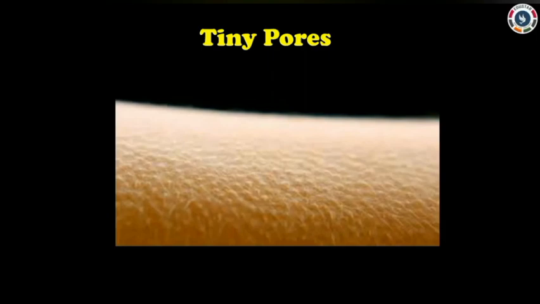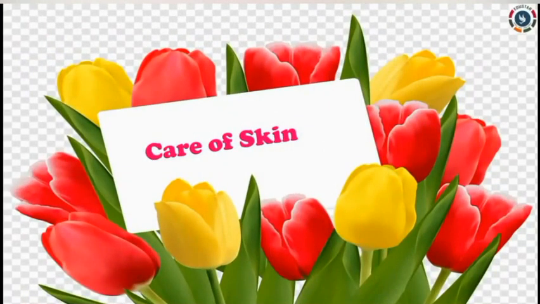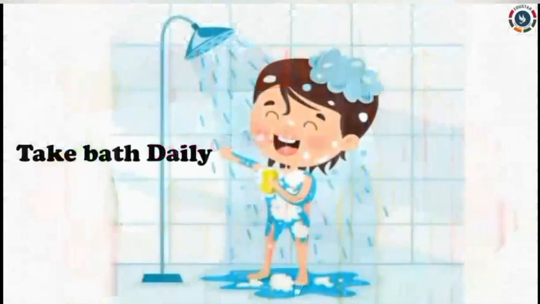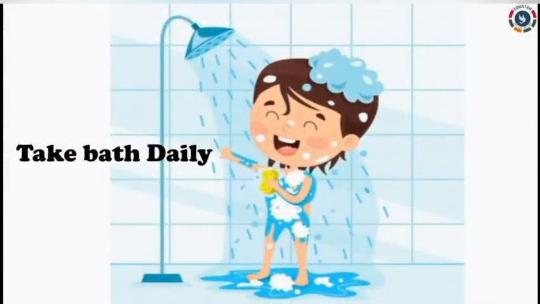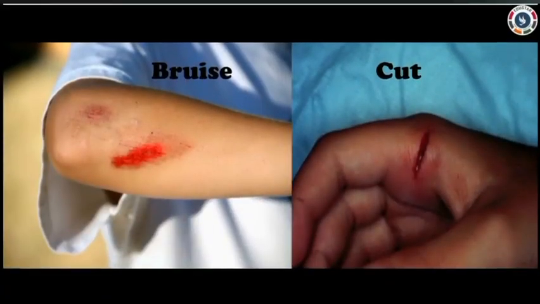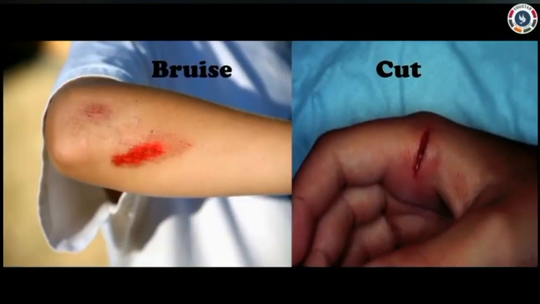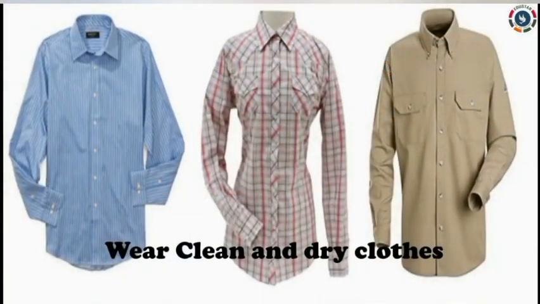How to take care of our skin? Shall we see? We should have a bath every day with soap to keep the skin clean. This removes sweat, dead skin, dirt and bacteria. A cut or a bruise on the skin should be treated properly. Always wear clean, dry and comfortable clothes.